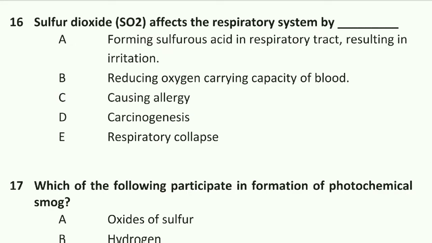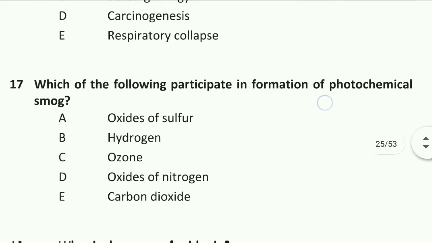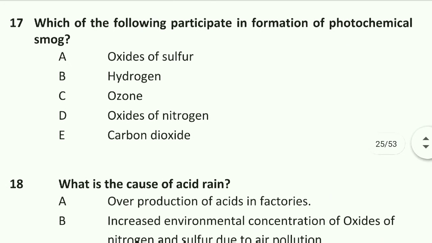Question number 16 is how sulfur dioxide affects the respiratory system. Sulfur dioxide affects the respiratory system by forming sulfuric acid in the respiratory tract, resulting in irritation. SO2 reacts with the fluid present in the respiratory tract to form sulfuric acid, which causes irritation.